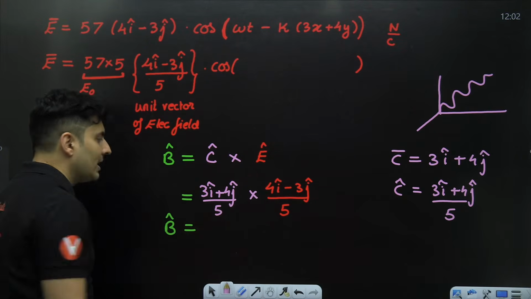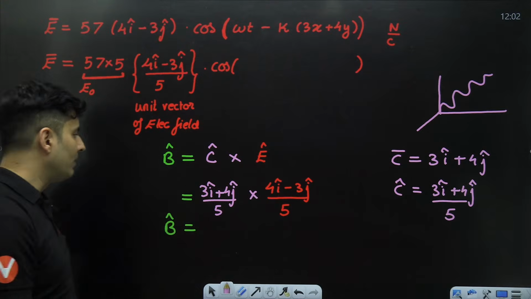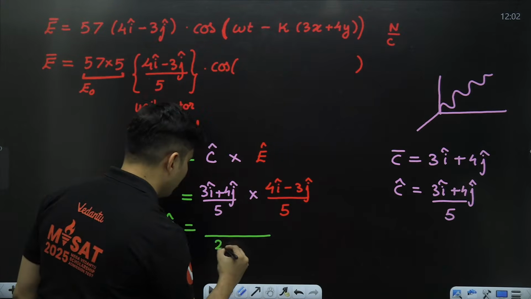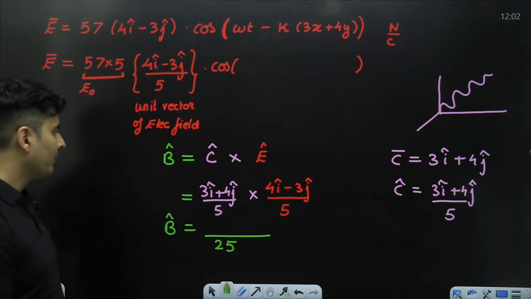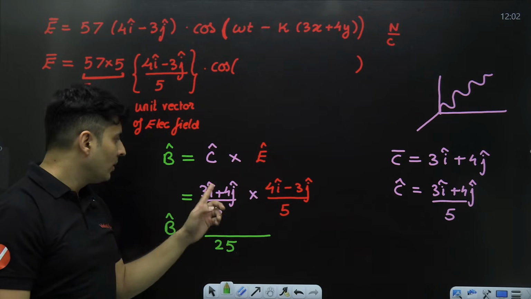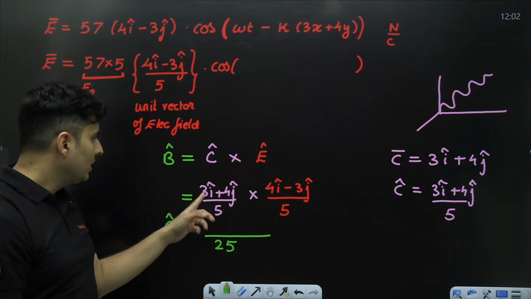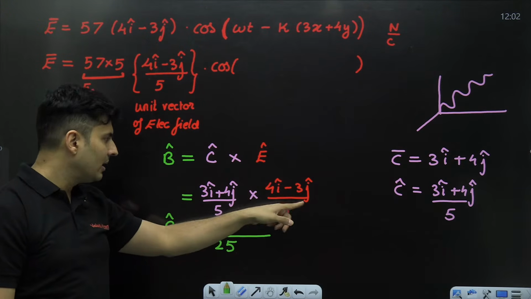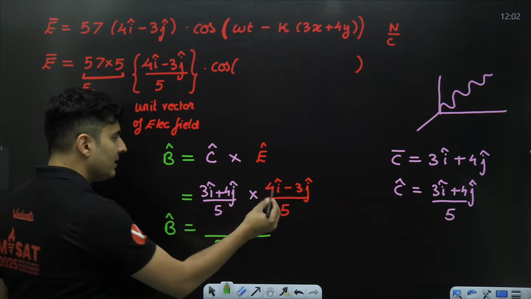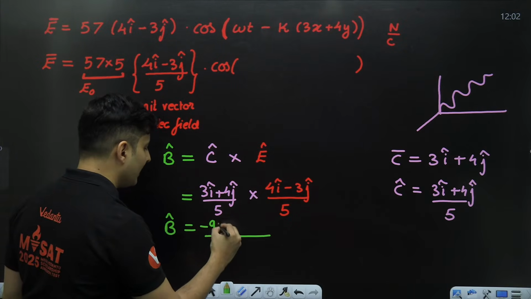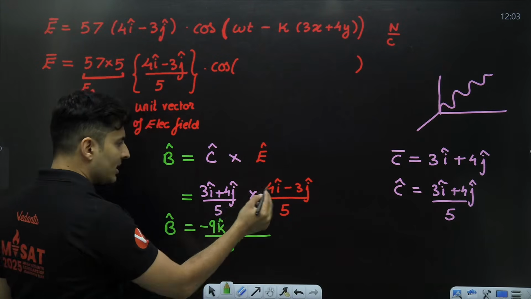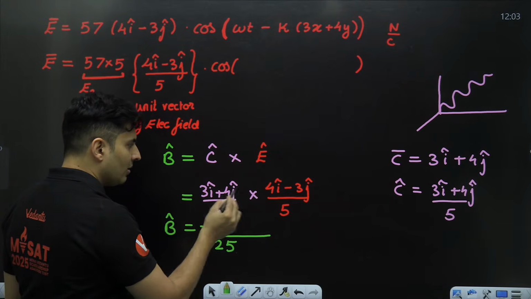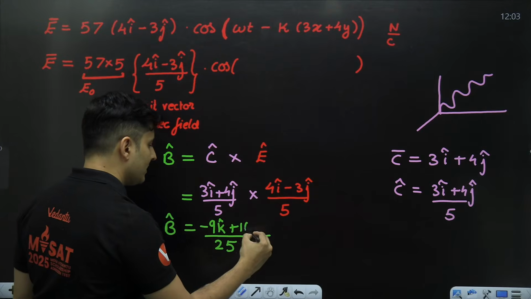Now you do the multiplication and see what b cap will be. By the way, 5 into 5, we already can see it, it will be 25 in the denominator. 3i into 4i, 0. 4j into 3j, also 0. 3i into 3j: i into j is k, but with a negative sign. 3 threes are 9, so minus 9k. 4j into 4i: j into i is negative k. 4 into 4, 16, so plus 16k cap.